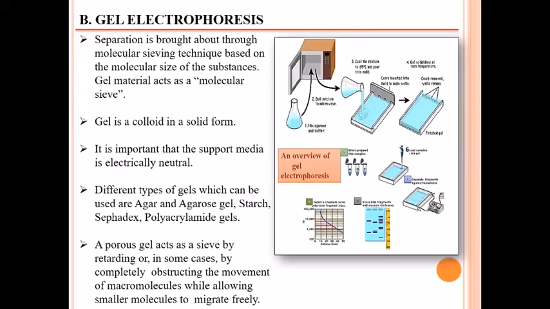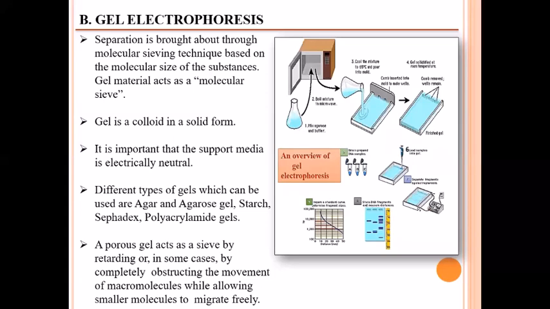So we see gel electrophoresis. Separation is brought about through a molecular sieving technique based on the molecular size of the substance. Here gel is the material used as the molecular sieve. Gel is a colloid in a solid form. It is important that the support media is electrically neutral. Different types of gel which can be used are agar and agarose gel, starch, Sephadex, and polyacrylamide gel. A porous gel acts as a sieve by retarding, or in some cases completely obstructing, the movement of macromolecules while allowing smaller molecules to migrate freely.